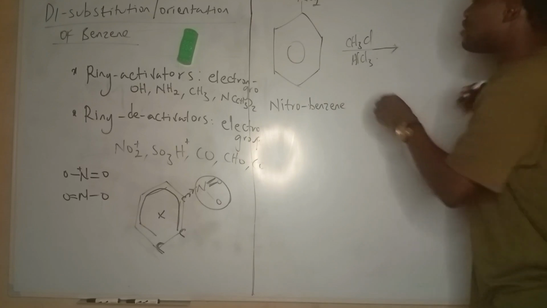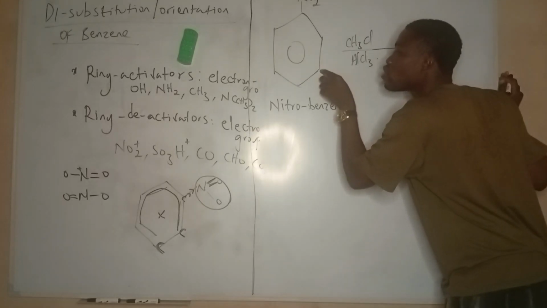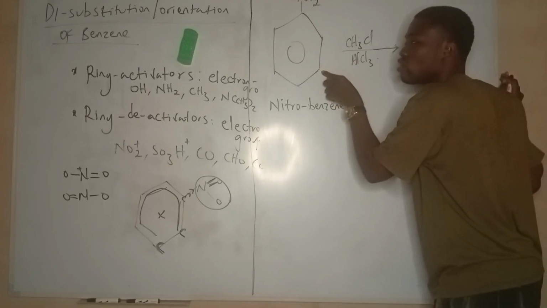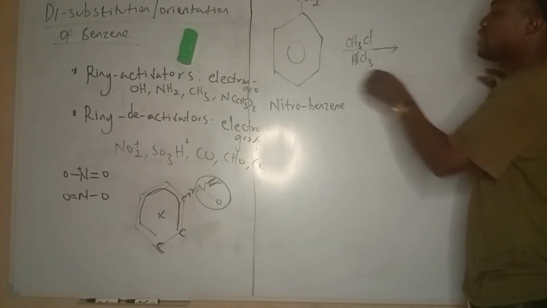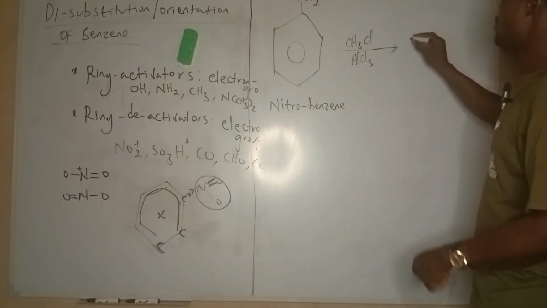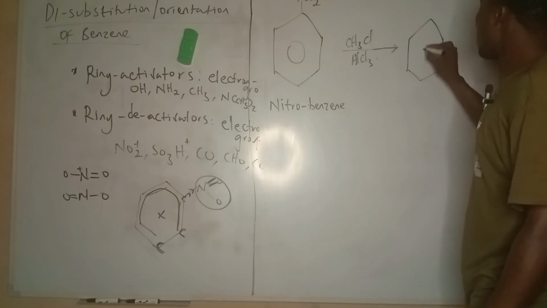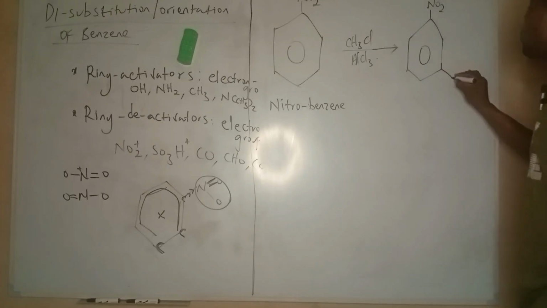We say it increases the electron density at this particular point so that you can attack these positions. It activates this position, and we're going to have the nitro group and put methyl here.